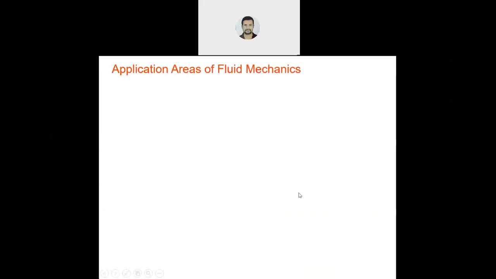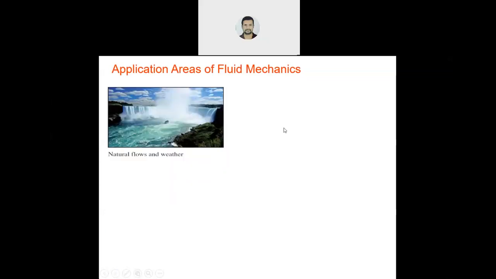Now, applications. Where is fluid mechanics applied? In daily life you can see air flowing. You switch on the fan, air blows. From the tap, water comes. There is water in a container. So this is real life. In a shower, there is an application of fluid. Water comes. Pipeline.